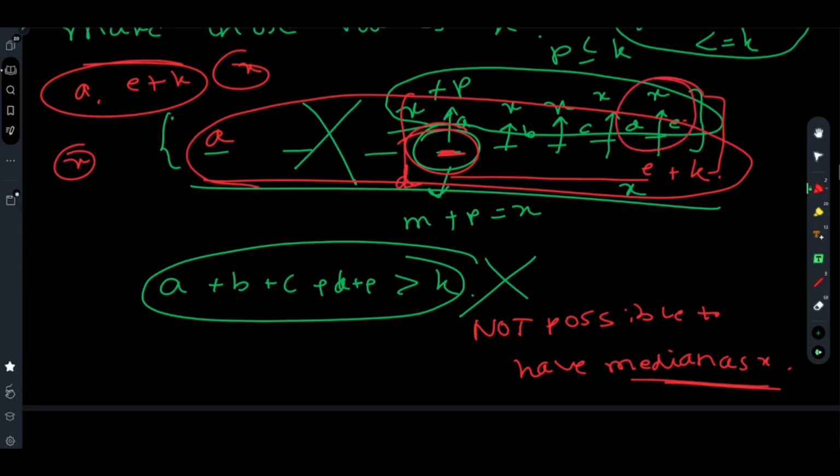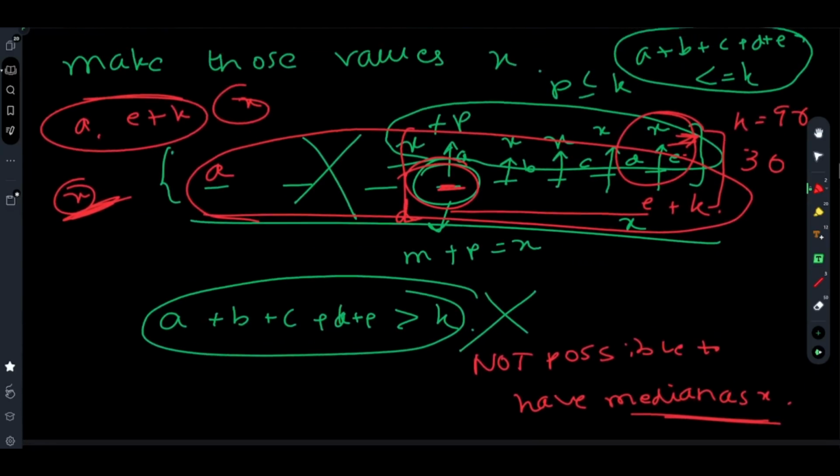Let's say k equals 90 and you have only used 30 for a plus b plus c plus d plus e. Obviously you can increment it more, but that is unnecessary. So increment them only as much as necessary, and that is when all the values are x. This is the minimum possible increment to ensure that the median increases as much as possible, which is x. That is what we're trying to achieve.